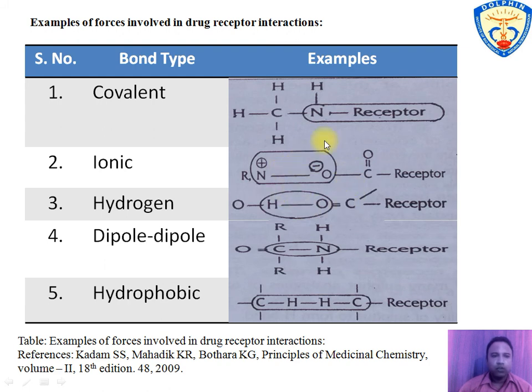So the covalent bond is formed between the nitrogen atom of a molecule and the receptor, the ionic bond is formed between the positive charge of the nitrogen atom of the drug molecule and the negative charge of the carboxyl group of the receptor, the hydrogen bond is formed between the hydrogen atom of the drug molecule and a negative dipole on the receptor, the dipole-dipole interaction is formed between two dipole molecules, that is one dipole of the drug molecule with another dipole on the receptor, and hydrophobic forces are formed between non-polar molecules of the drug and non-polar groups on the receptor molecule.